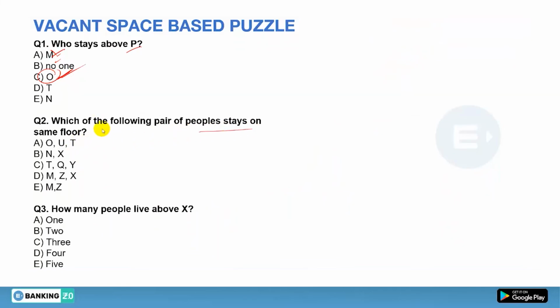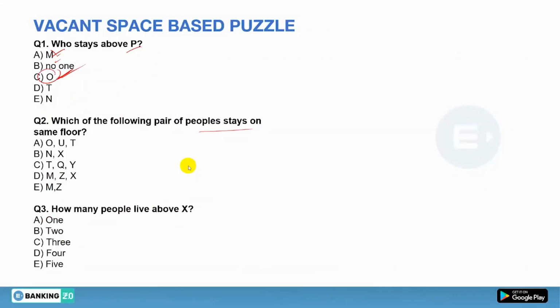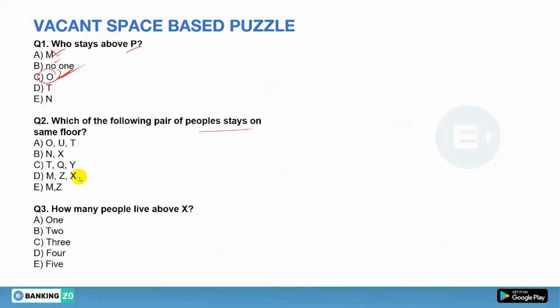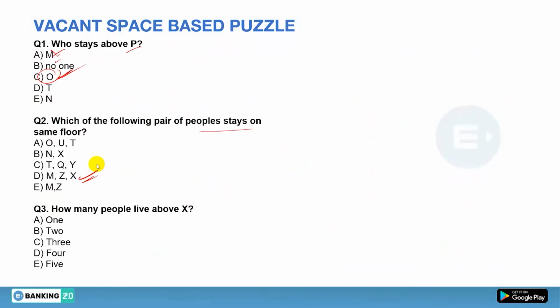Okay, so we have to find who is living on the same floor. So O, U, and T is not on the same floor, that is for sure. Now N and X are not on the same floor. T, Q, Y is not on the same floor. M, Z, X, yes, M, Z, X all are on the same floor.